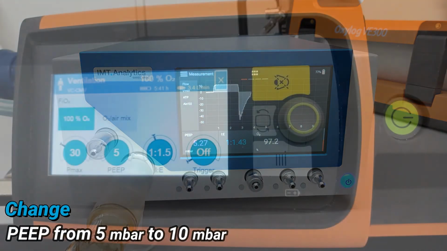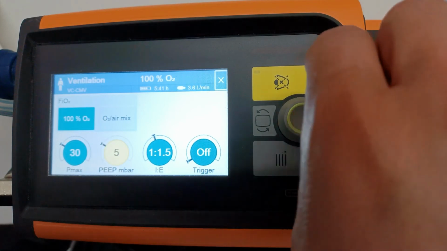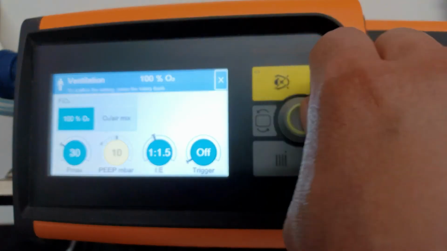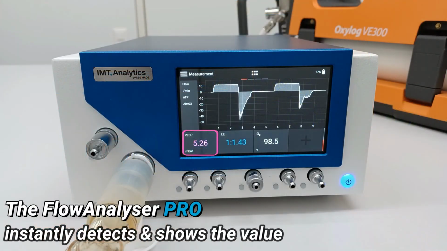Change PEEP from 5 millibar to 10 millibar. The Flow Analyzer Pro instantly detects and shows the value change.